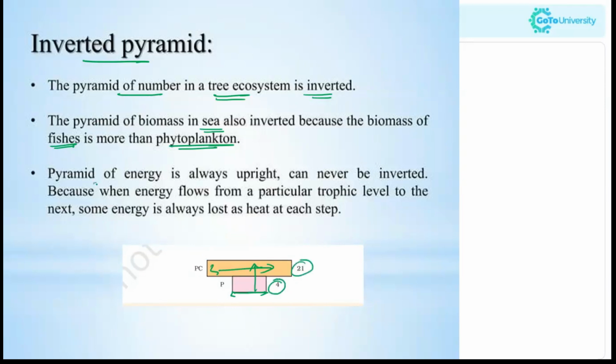The pyramid of energy is always upright. That means the energy pyramid, as we mentioned right now, will always be upright. It can never be inverted because the energy flows from a particular trophic level to the next, and some energy is lost as heat at each step. Only 10% is transferred to the next level.